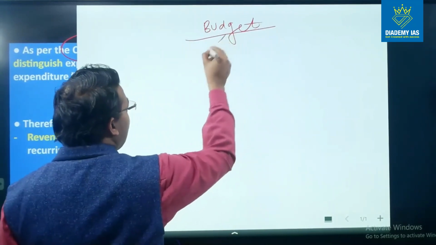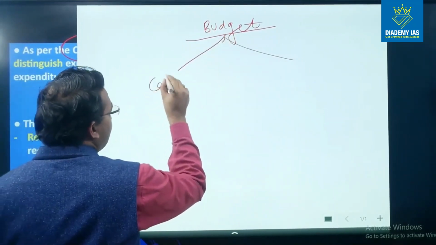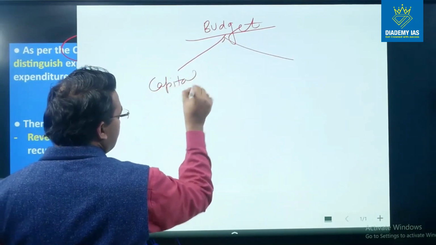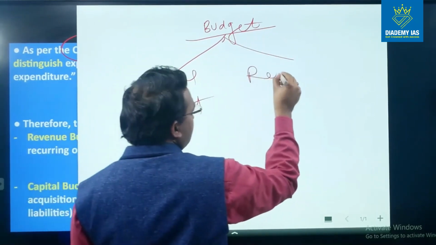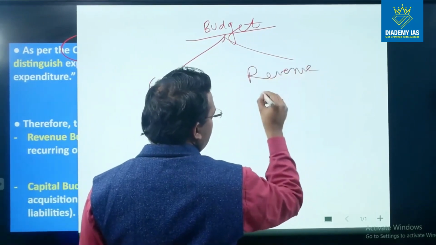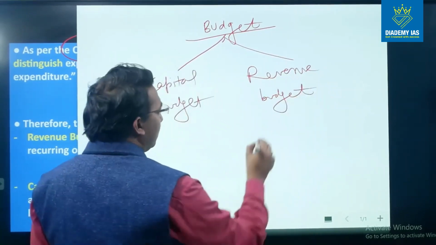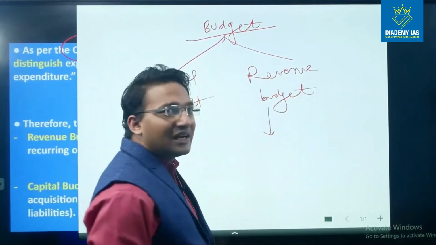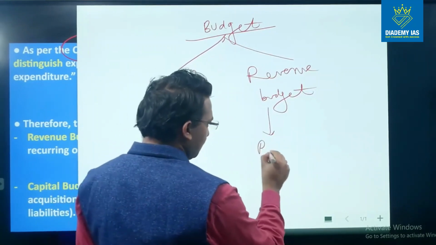So the budget can be divided into capital budget and revenue budget. Revenue budget means which contains the routine and recurring items.